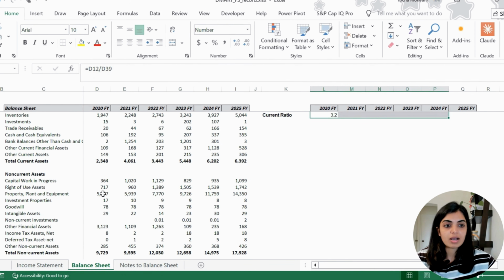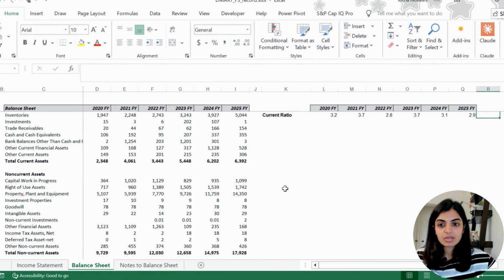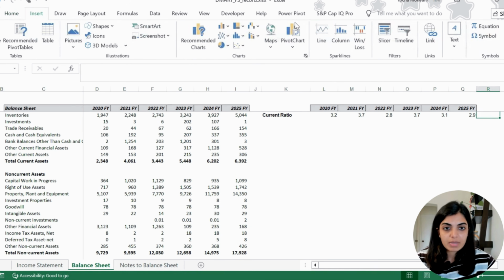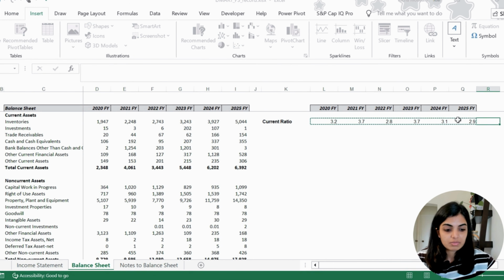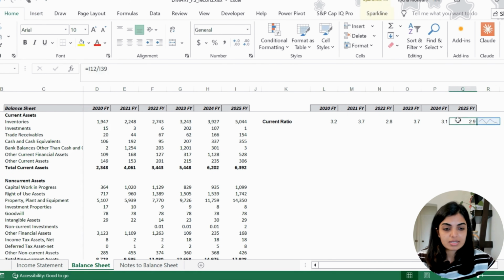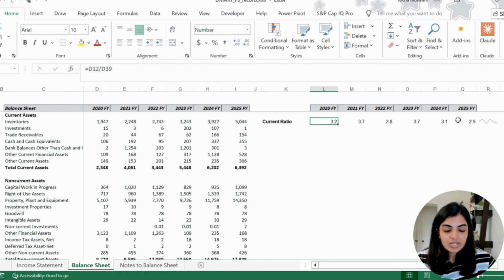Press Ctrl R. Let me also include sparkline chart. So data range, press enter, and this is the current ratio. So current ratio is roughly maintained around 3 times across these years, and you might have heard that in a normal setting, a current ratio above 1, 1.5 is usually considered good. So on the face of it, it seems that DMart has sufficient short-term cushion and the company is decently liquid.